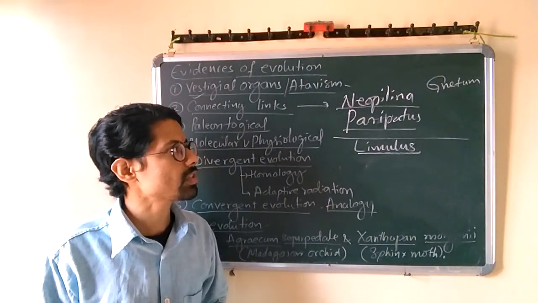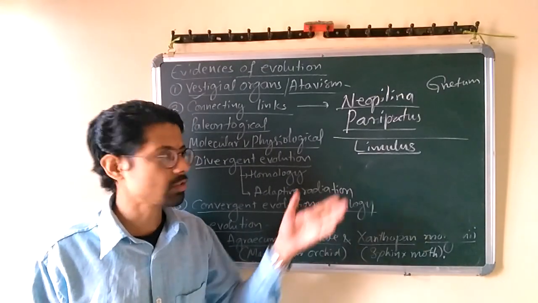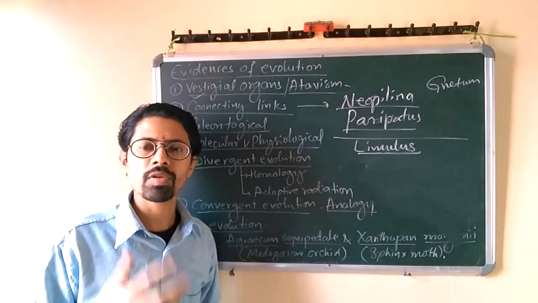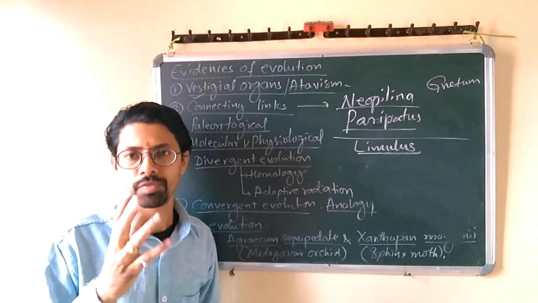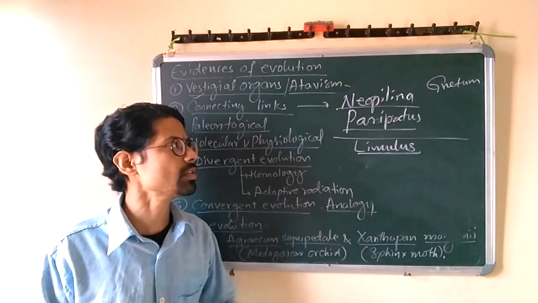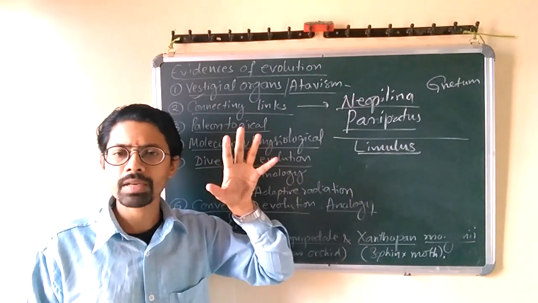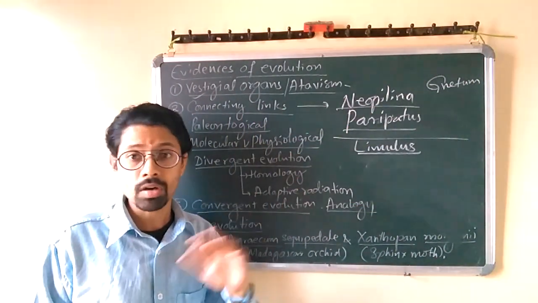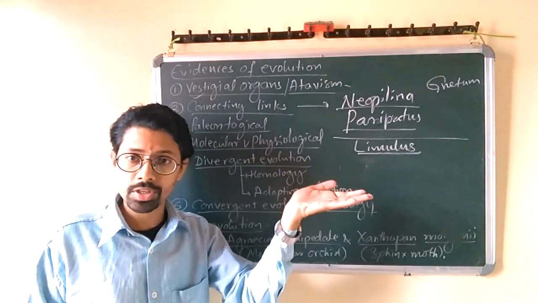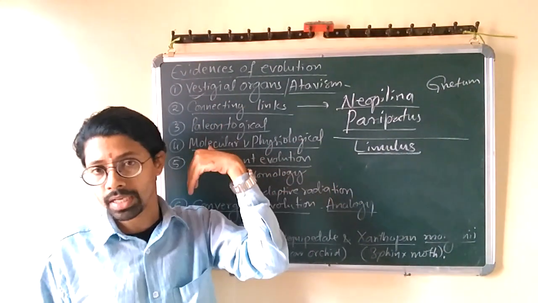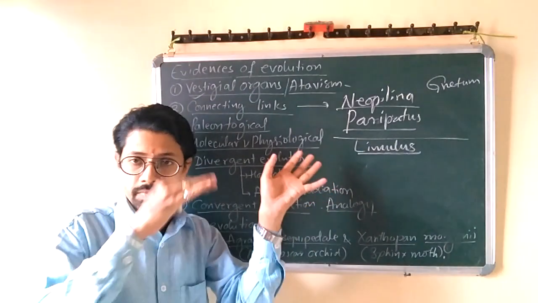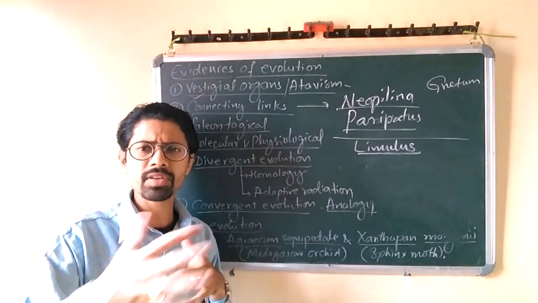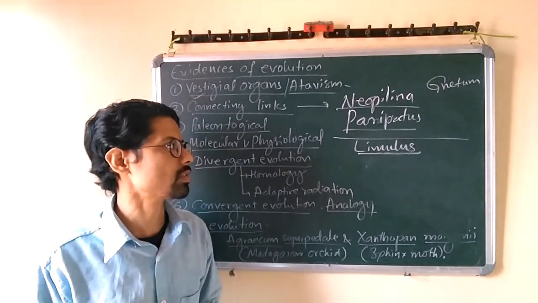Same thing you can see in Neopilina and Peripatus also. Neopilina is a mollusk. It belongs to Monoplacophora in phylum Mollusca. As you might have studied, Neopilina is a connecting link between Annelida and Mollusca, not Arthropoda. The larval stage of Neopilina resembles annelids. So phylum Annelida, giving a gap of Arthropoda, directly resembles Mollusca. This kind of relationship is called a connecting link.